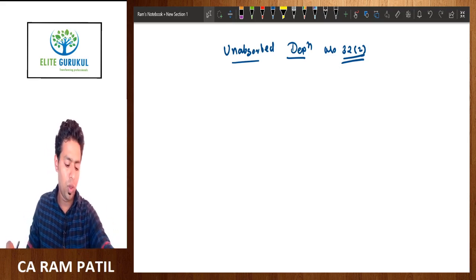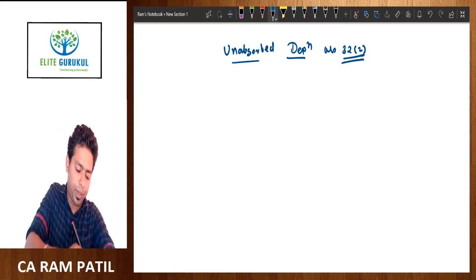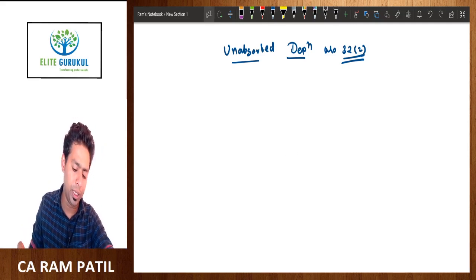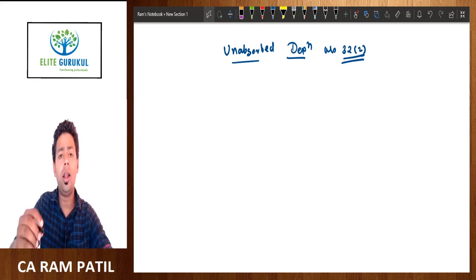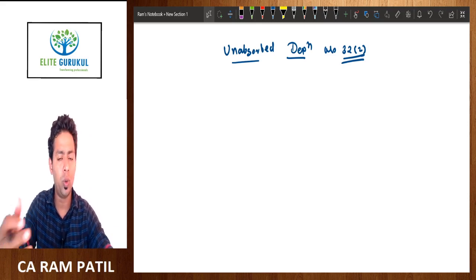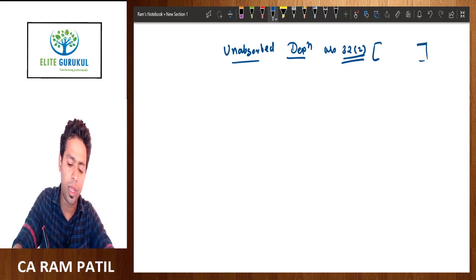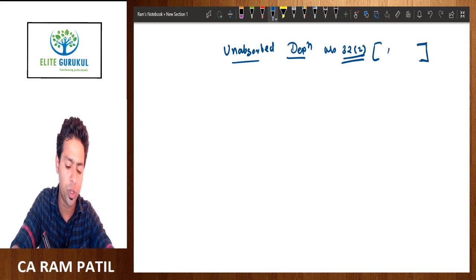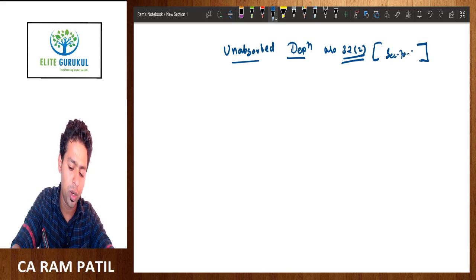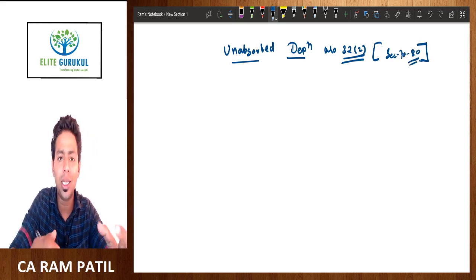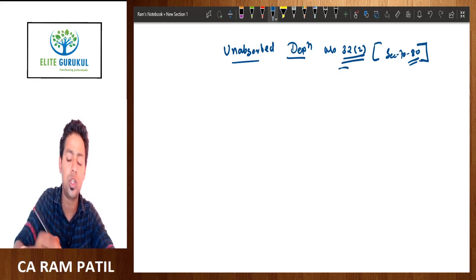Namaskaram. So the last concept that we need to discuss under depreciation is unabsorbed depreciation. There are teachers who teach this concept usually in the chapter on set off and carry forward. That is also a right chapter where we can discuss all set off and carry forward provisions, section 70 to section 80. But let's start understanding this from its origin, and its origin is in section 32